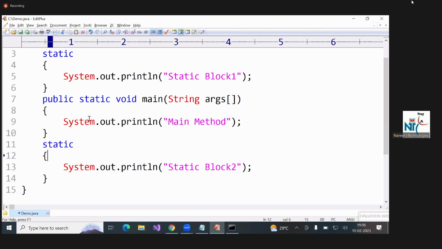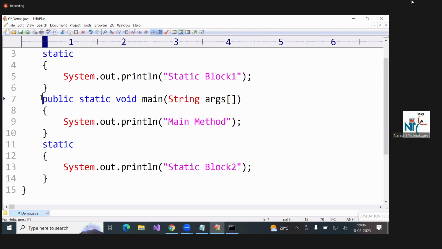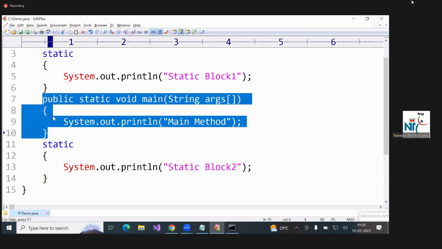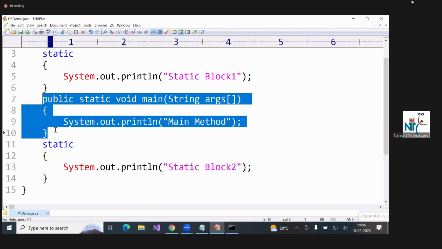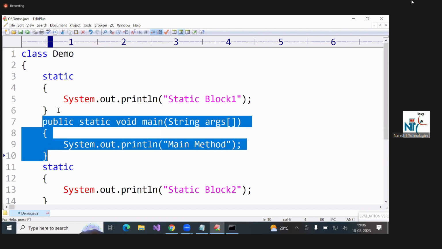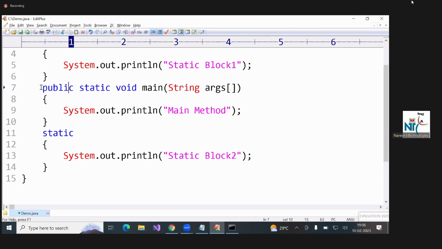Further, what will happen? The main method will not be there while developing internet applications. If the program is running under an operating system, then the main method is required. Programs will also run in servers and browsers. Internet applications run in a server environment or browser environment. At that time, the browser doesn't know the main method, and the server doesn't know the main method.